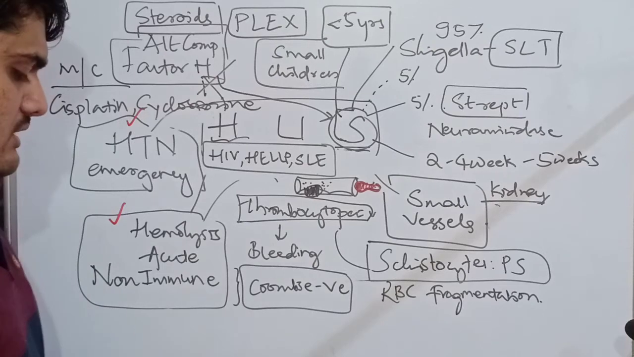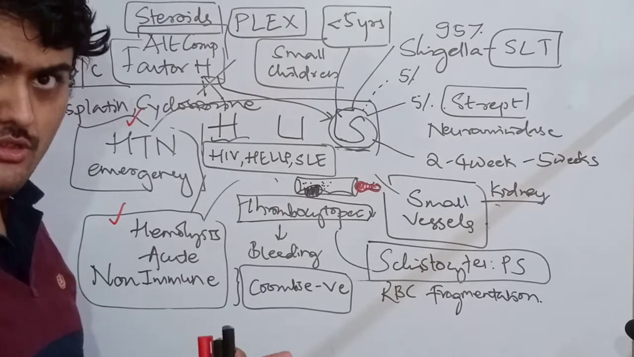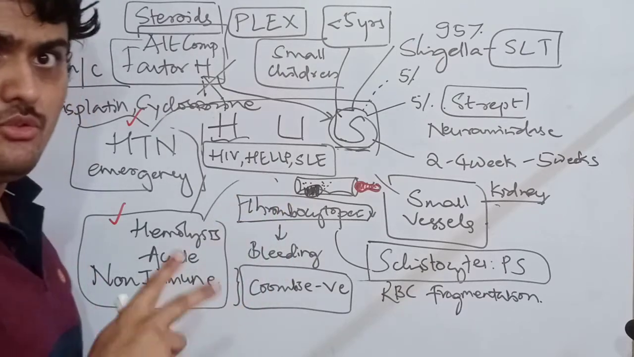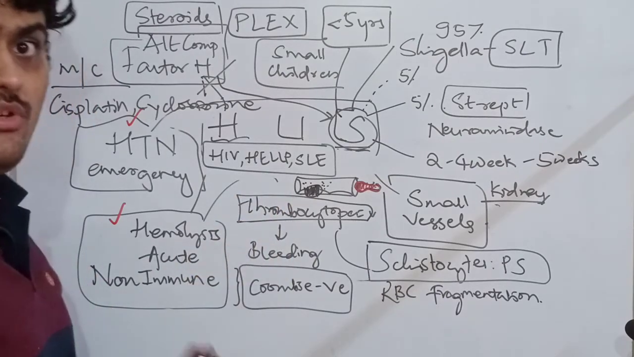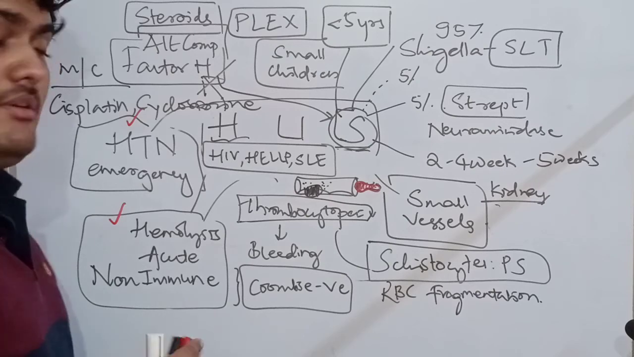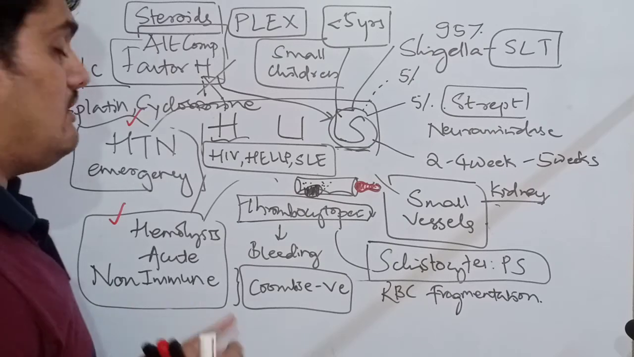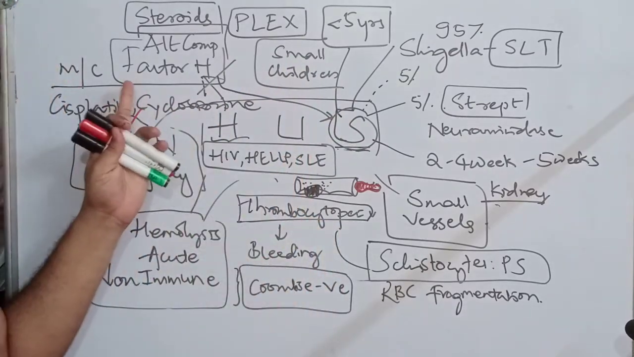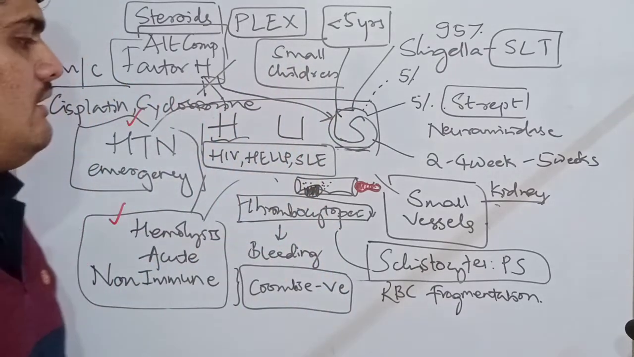So these are the few points we need to remember. Nothing conceptual, but a few points we need to know with respect to HUS. There are two varieties: one is seen in children, one is seen in adults. Adults have a very bad prognosis. It presents as a hypertensive emergency. The therapy of choice is PLEX, except in factor H mutation, where steroids can be used. So, thank you.